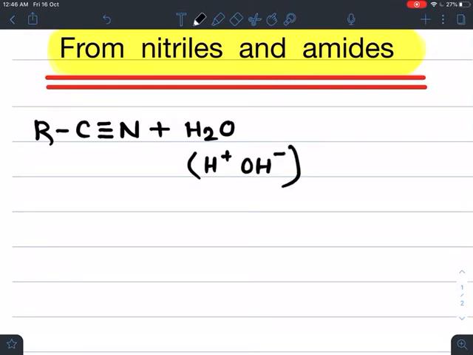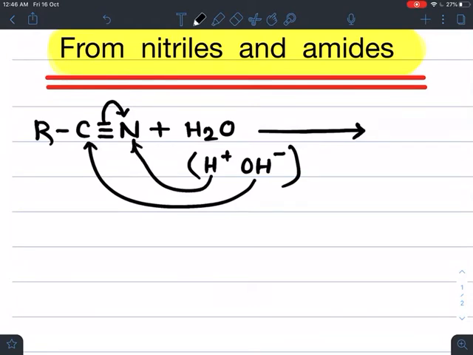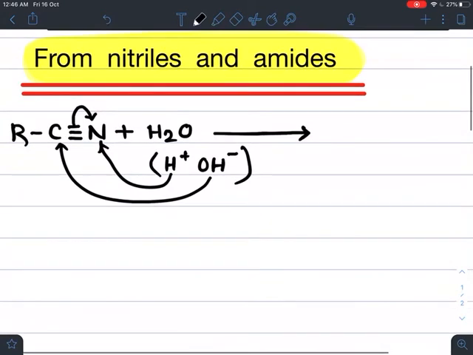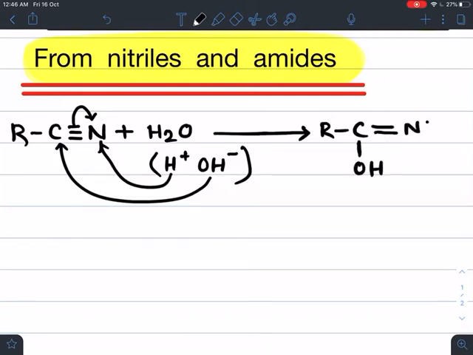Now what happens during the acid hydrolysis? The bond breaks, and this OH is added to this carbon and H is added to this nitrogen. We get RC(OH)=NH. This is the unstable intermediate product, which undergoes tautomerism.